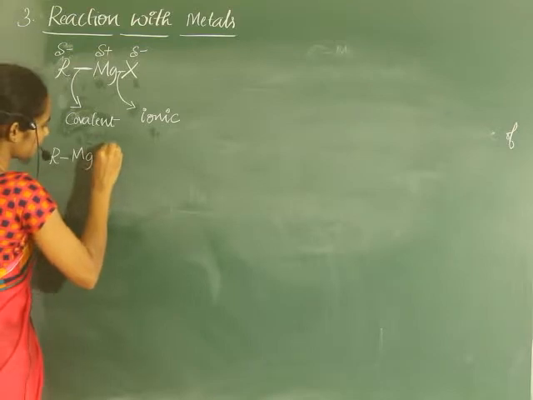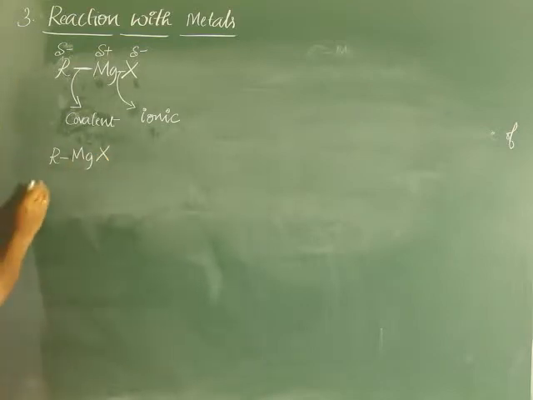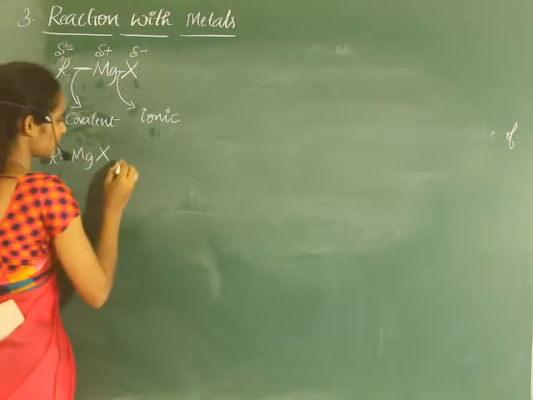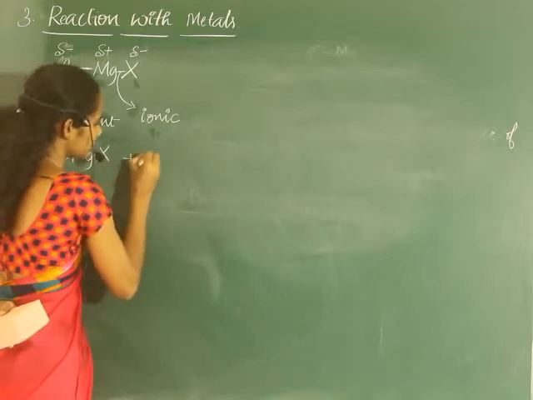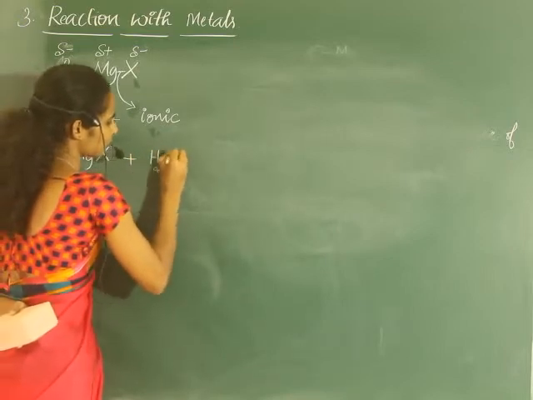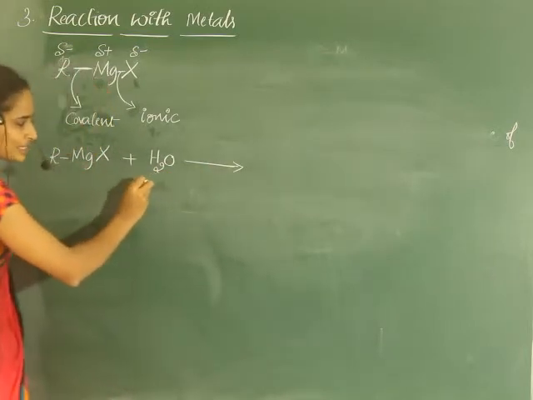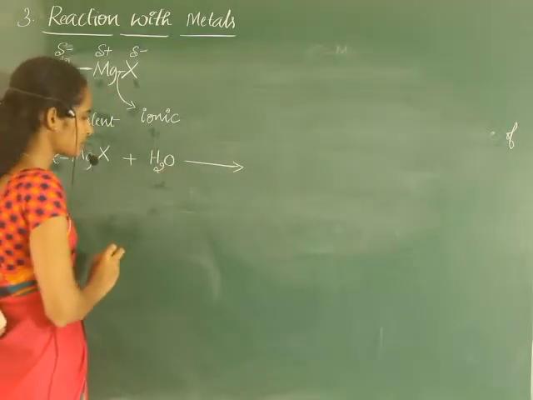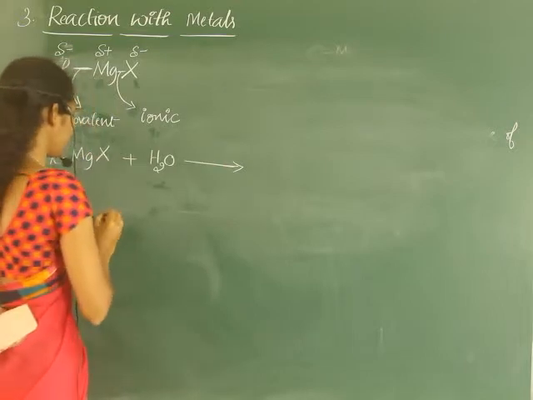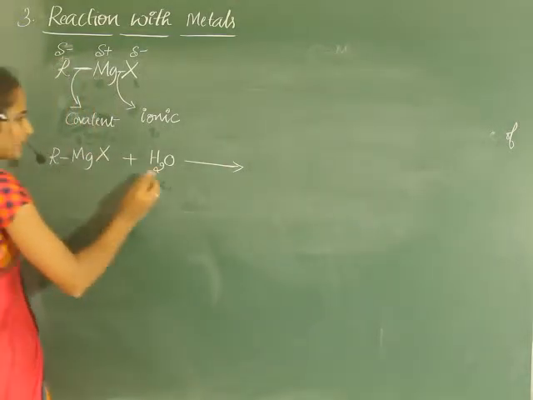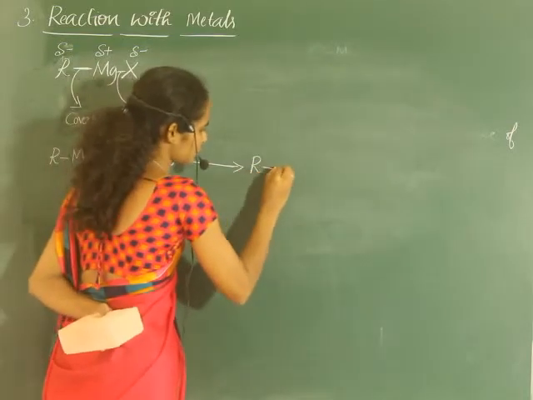RMgX, that is nothing but Grignard reagent. Remember, R has a partial negative charge, it is electron rich here. RMgX on reaction with water, what happens? Water is one of the sources of protons, right? It ionizes as H plus and OH minus. On reaction with Grignard reagent, we'll get RH.